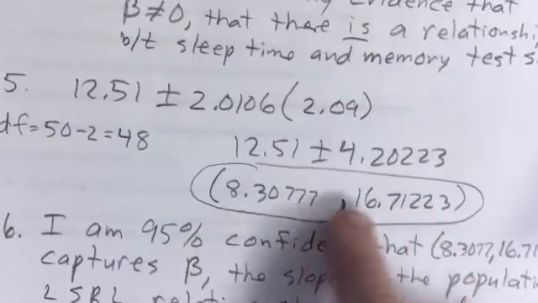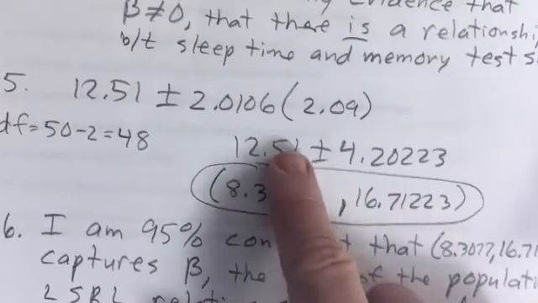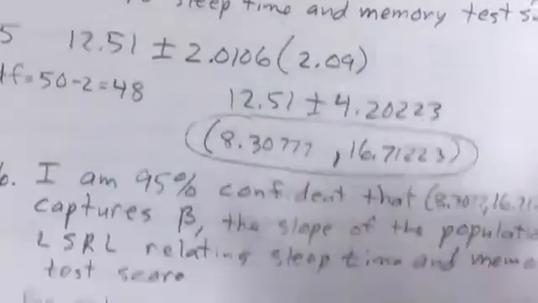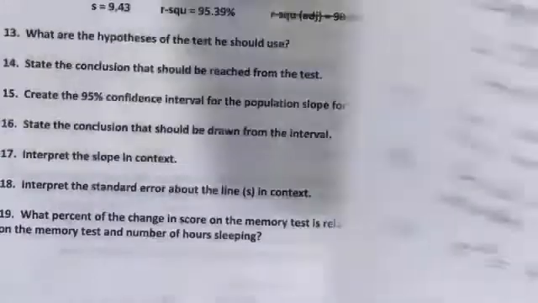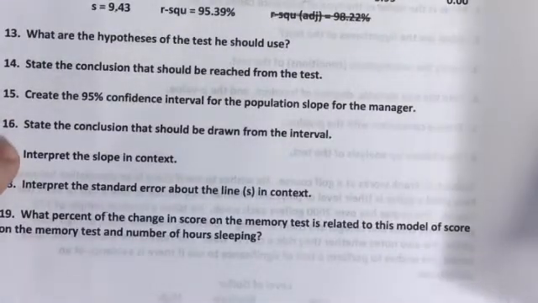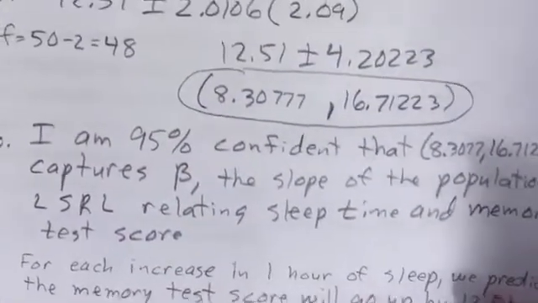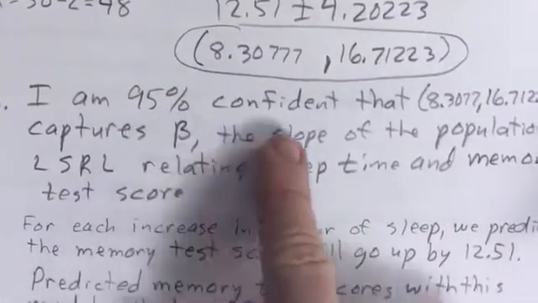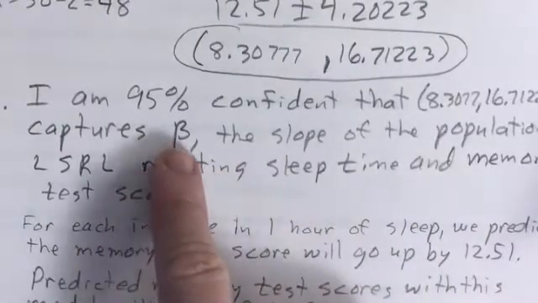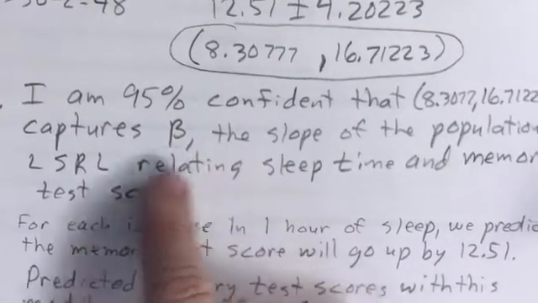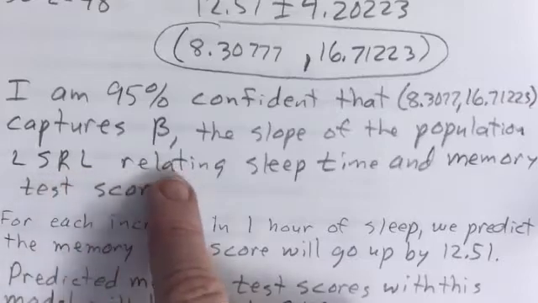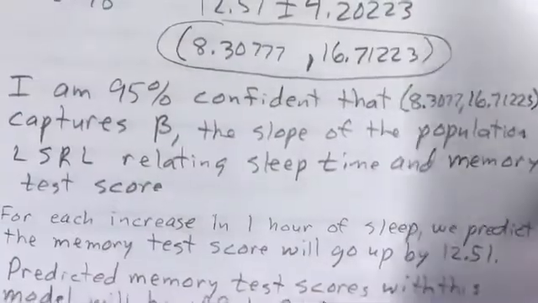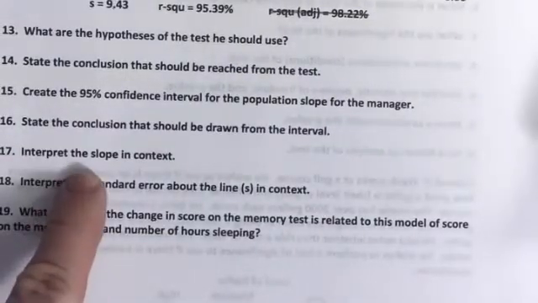Those are the plausible values for the true slope. Our slope in our sample is 12.51. These are plausible values for beta, the population slope. And so number 16 asks us to state the conclusion that should be drawn from the interval. In other words, to interpret the interval: I'm 95% confident that that interval captures the parameter, beta, which is the slope of the population least squares regression line relating sleep time and the memory test score. So there you go.